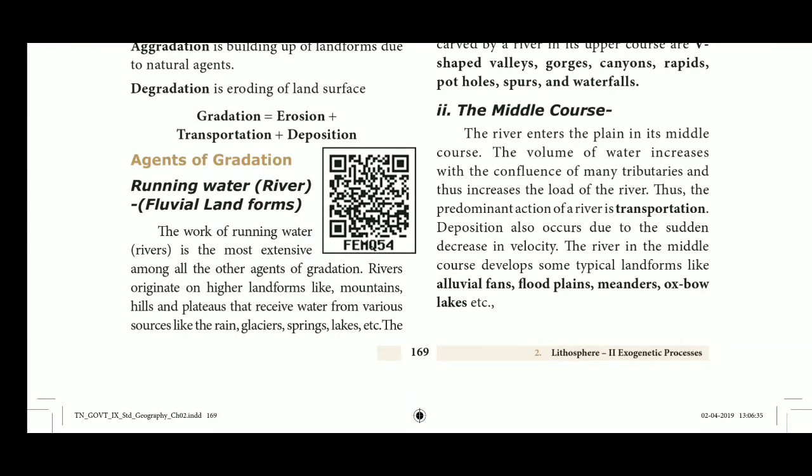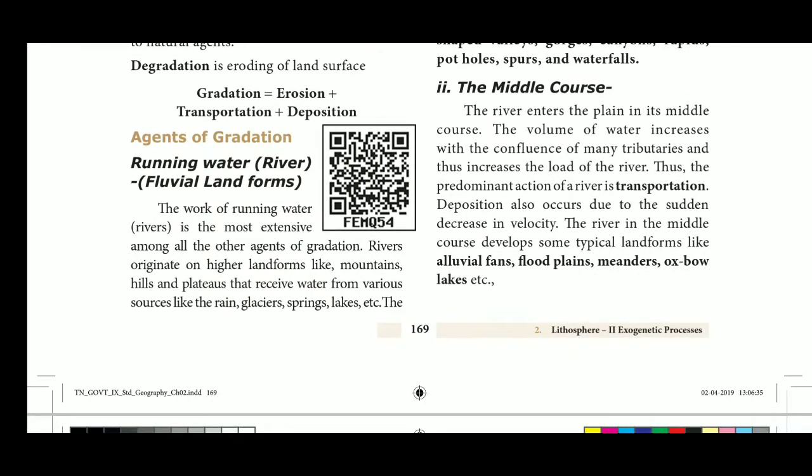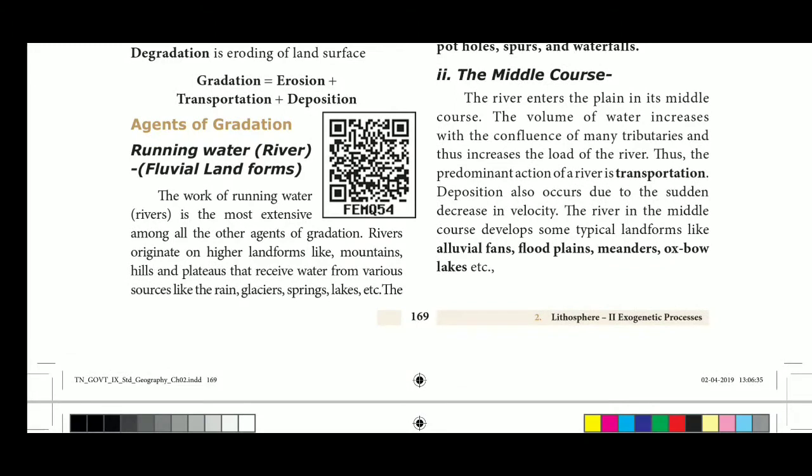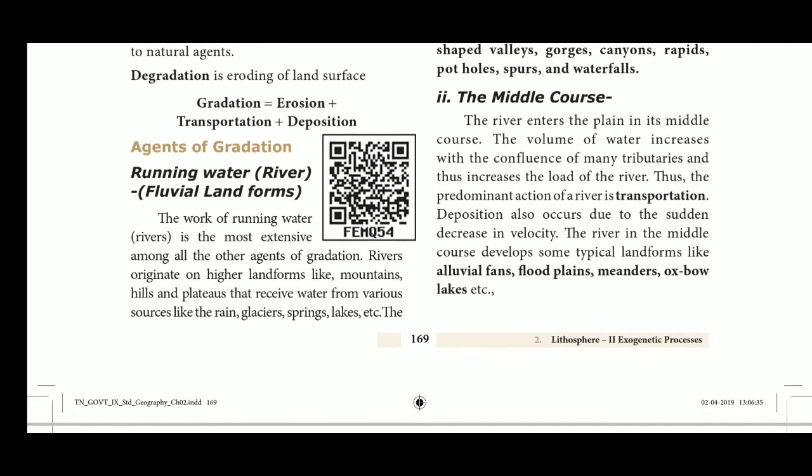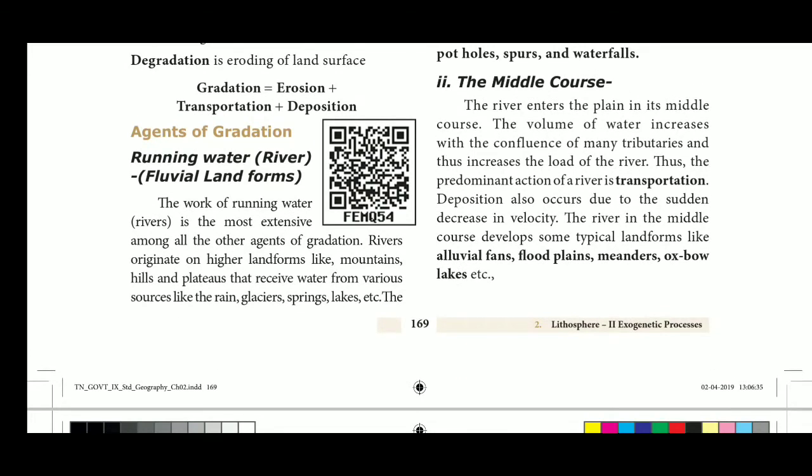Explanation. The middle course is the stage of maturity. It is the transportation-dominant stage. In this stage, vertical erosion slowly starts to be replaced with lateral erosion, or erosion from both sides of the channel. Thus, the river channel causes the gradual disappearance of its V-shaped valleys. Wider floodplains start to be visible in this course, and the volume of water increases with the confluence of many tributaries.